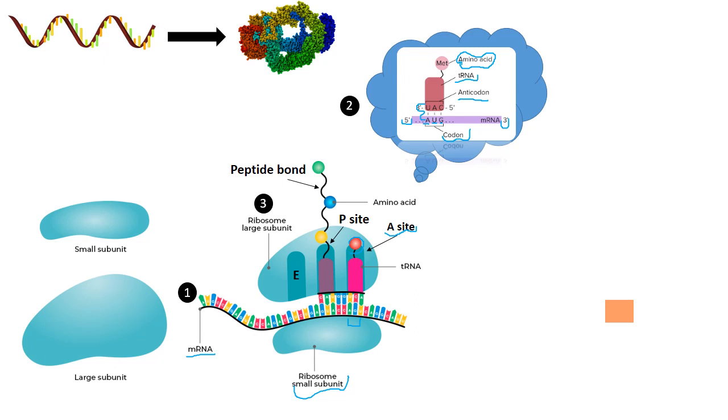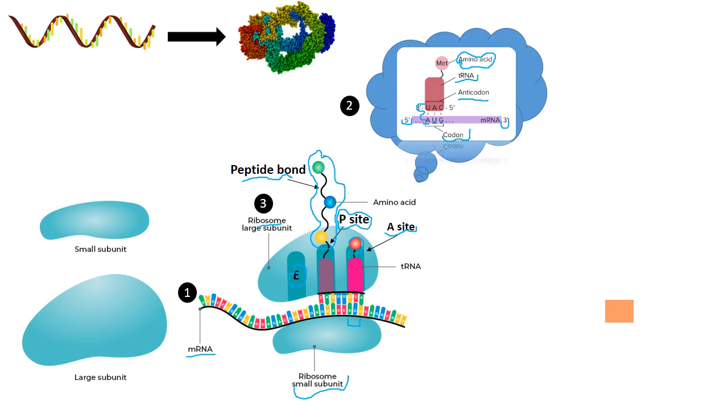Then it binds to this P site, which is called the polypeptide holding chain site that holds this amino acid chain or its amino acid sequence, which are the monomers for this polymer that will be formed, which is the protein. These amino acids are linked together by a peptide bond. And then this tRNA is released from the ribosome through an E site, which is called the exit site.